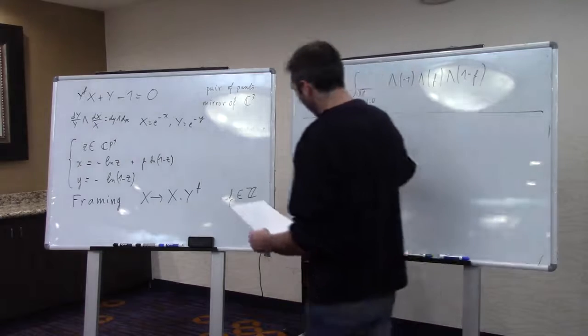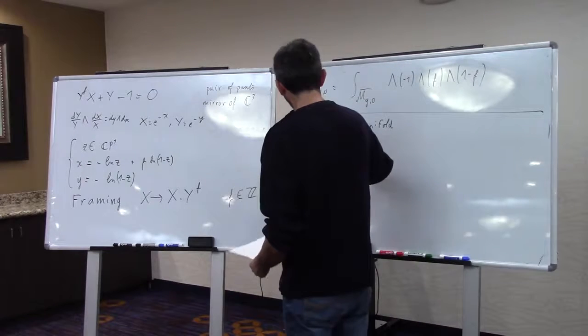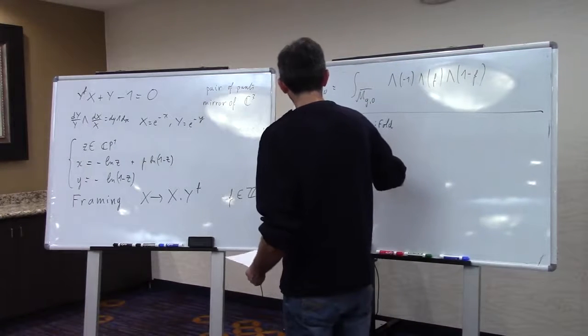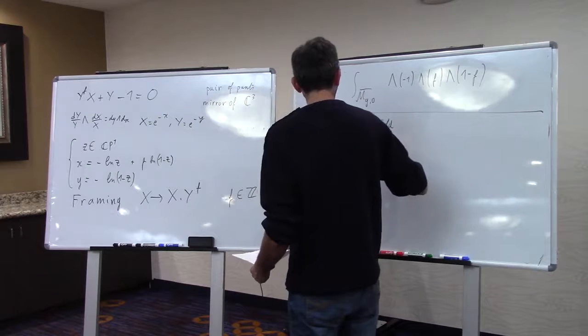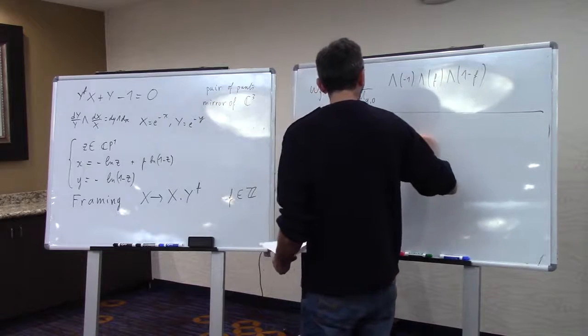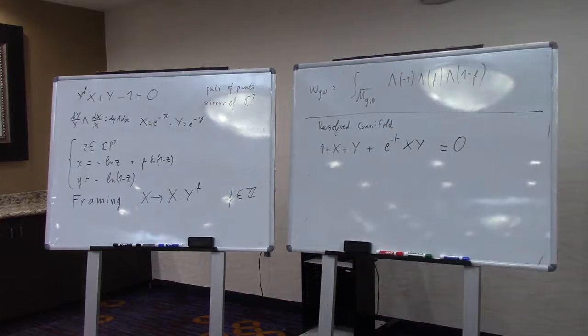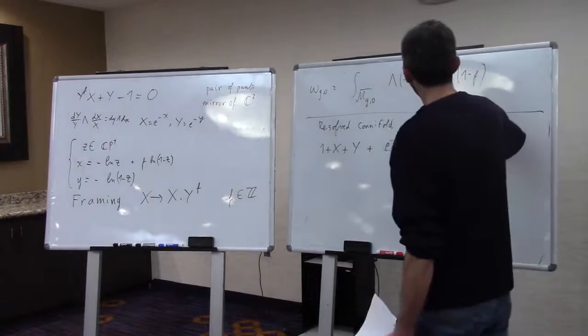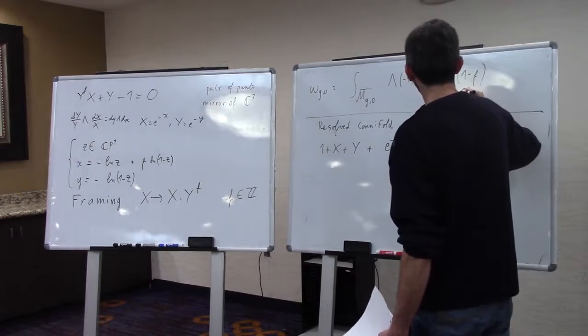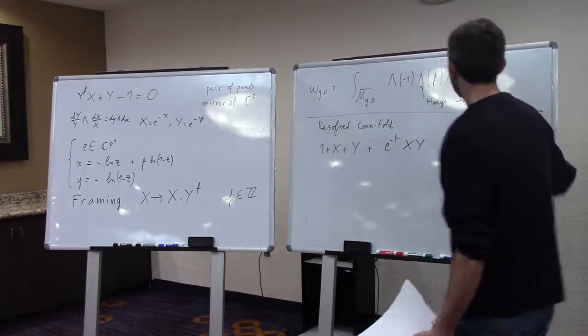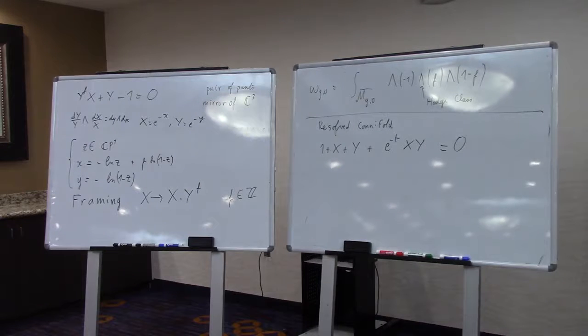Another example is the resolved conifold. So take, for instance, 1 plus x plus y plus e to the minus t xy. Sorry, what was lambda again? Lambda is the Hodge class. It's the class of the Hodge bundle, the total Chern class of the Hodge bundle.